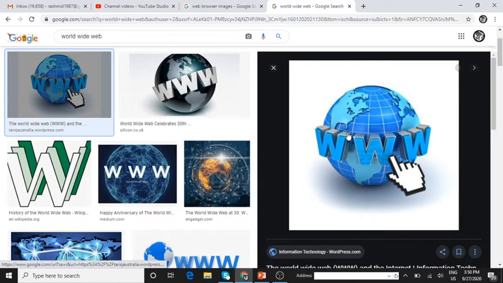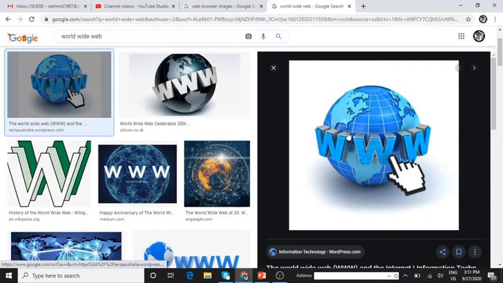It is just a subset. The internet is the main, with inter plus networking, internetworking. This www is just the subset of the internet which contains a huge amount of information. It is the combination of text, graphics, audio, video.